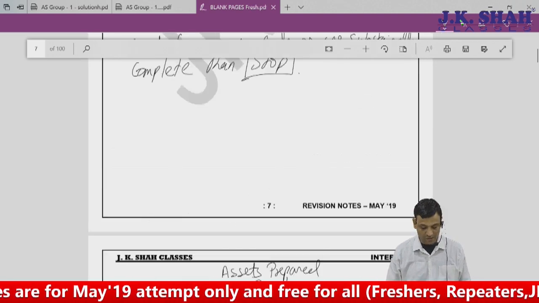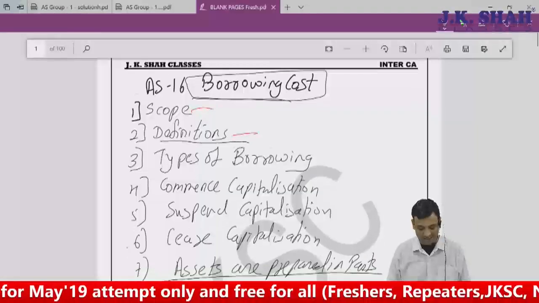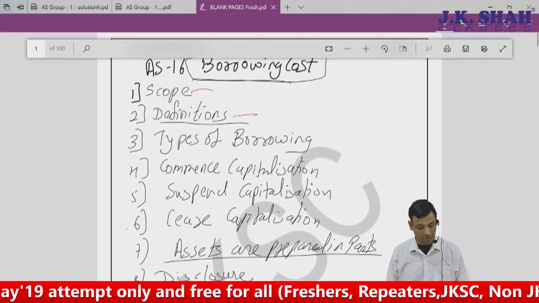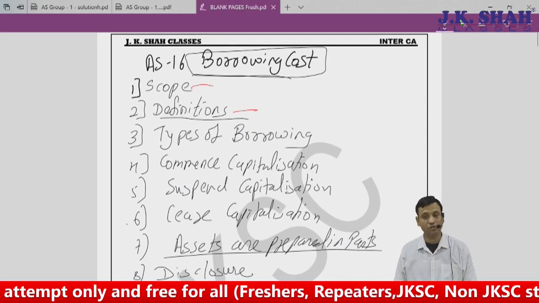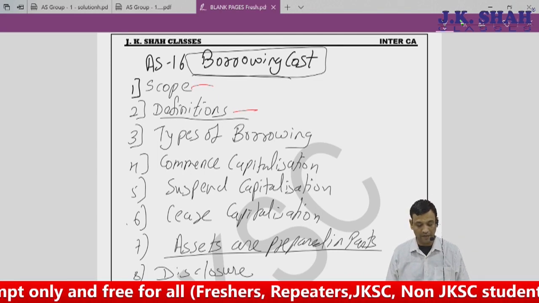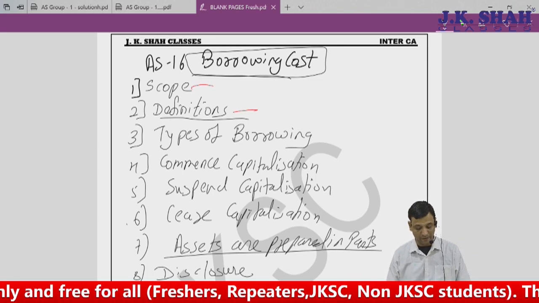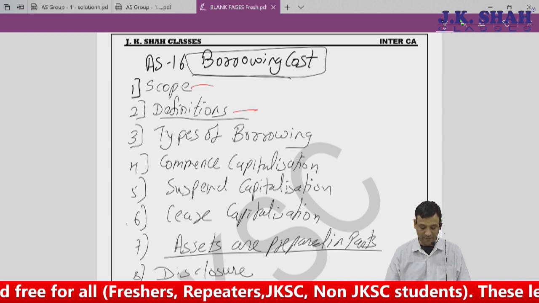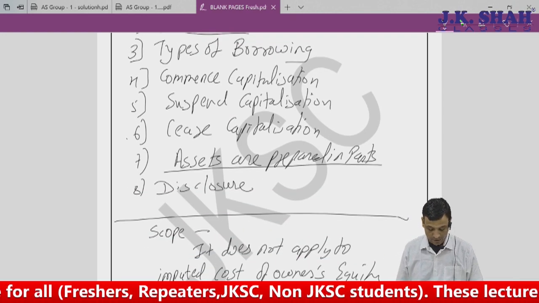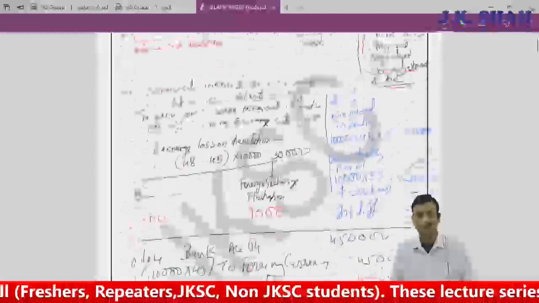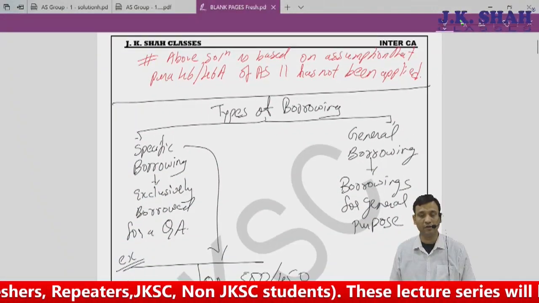Yeah, so this is the brief idea of our accounting standard number 16. Yeah, quick revision on this. There are only 8 areas: scope, definitions, types of borrowing, commence capitalization, suspend, cease, assets are prepared in parts, and disclosure. Yeah, we'll now proceed towards solving some of the problems on AS 16.